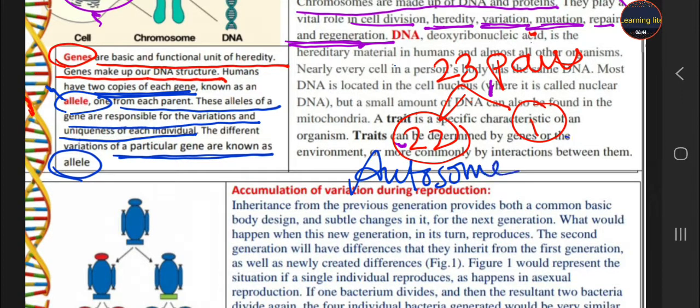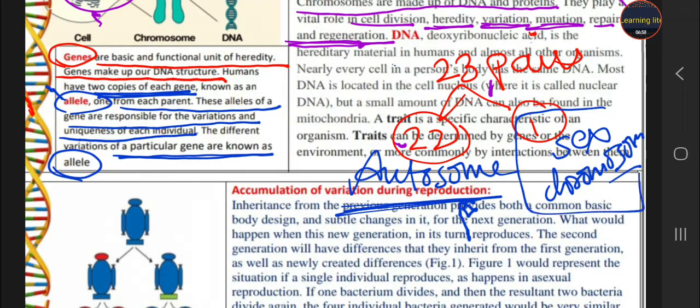And the rest one is known as the sex chromosome. What is the function of these autosomes? So student, these autosomes decide the differences and variations. And what is the function of the sex chromosome? This sex chromosome decides whether the new one coming to our family is a baby boy or a baby girl. These are the functions of the chromosome.